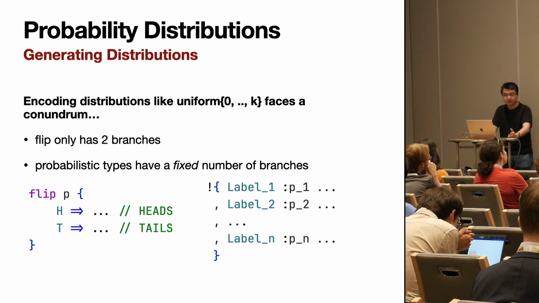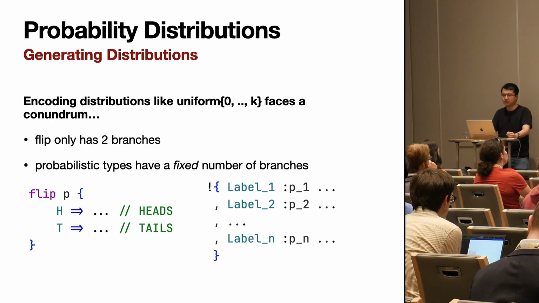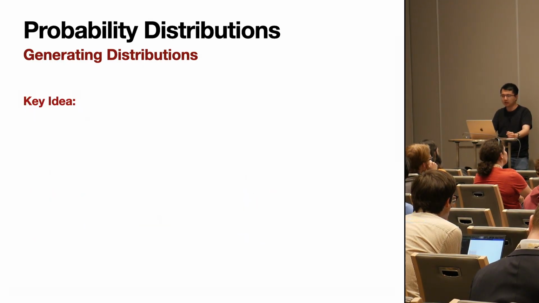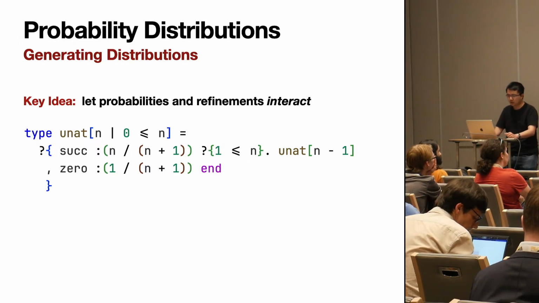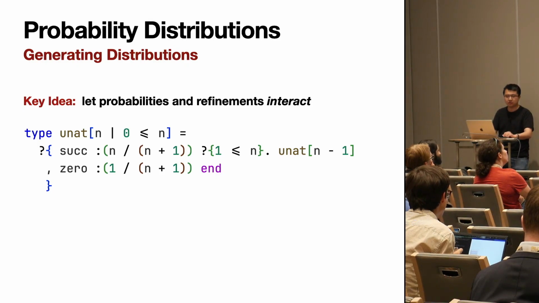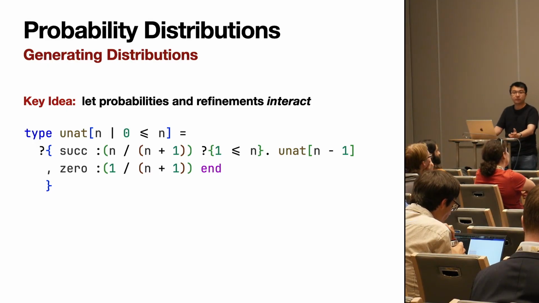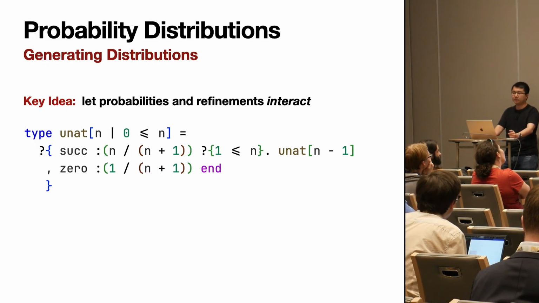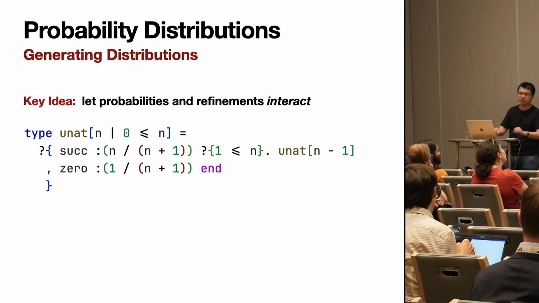It's very fortunate that the parameterization actually saves us from this. So the key idea is to let probabilities and refinements interact with each other. So here we have a UNAT encoding, so UNAT as in uniform nat. Intuitively it is trying to model a natural number uniformly sampled from the uniform distribution 0 to n. This is a unary encoding of a natural number using session types.